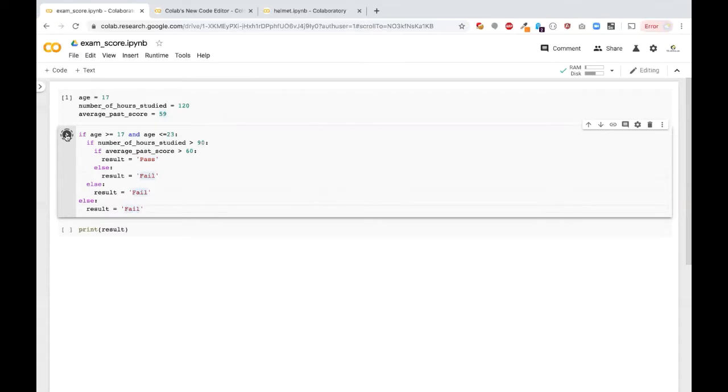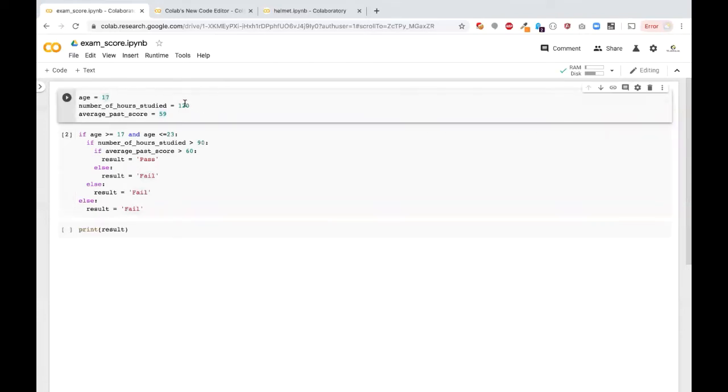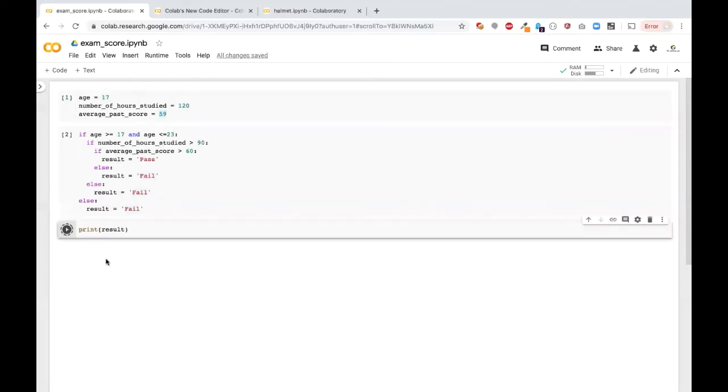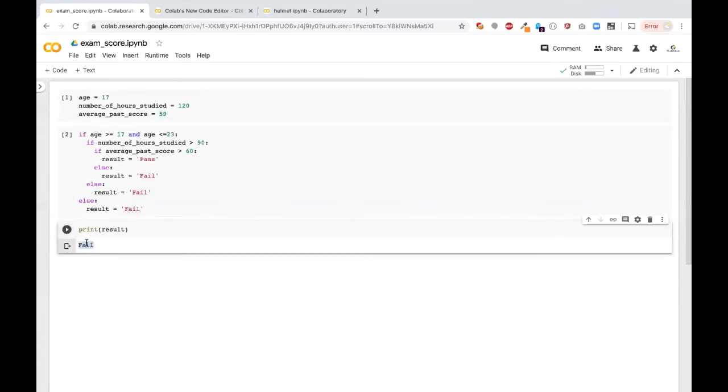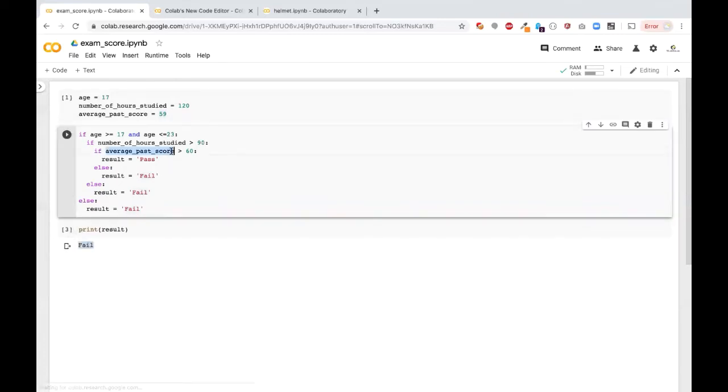I execute this code and print the result now. His age is 17. He has studied 120 hours, but his previous score is 59. Let's see what the result is. So it's fail, obviously, because this condition is not satisfied.